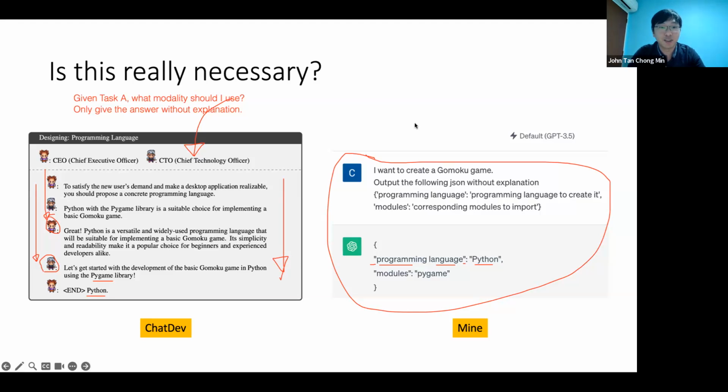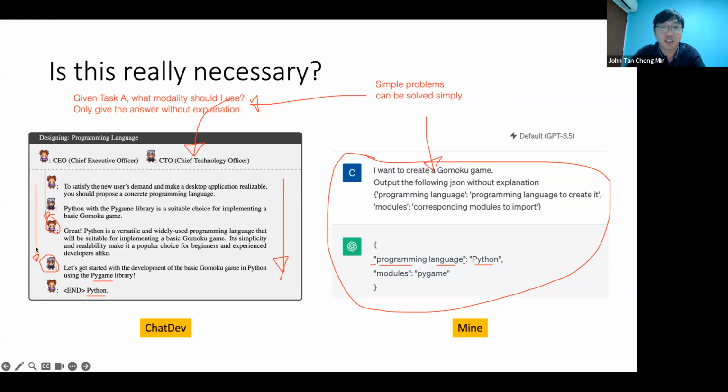Take a look at the replay log. A lot of them can be replaced with this. You can ask it to output a JSON, or you can ask it to output the answer like that. Simple problems can be solved simply. All right, this is the quote of the day for today. You don't have to use a conversation to solve everything. And I think this is one of the downfalls of ChatDev, because the conversation is very lengthy. It might lead to loss of information. So I think this part of ChatDev can be replaced for some parts of it.